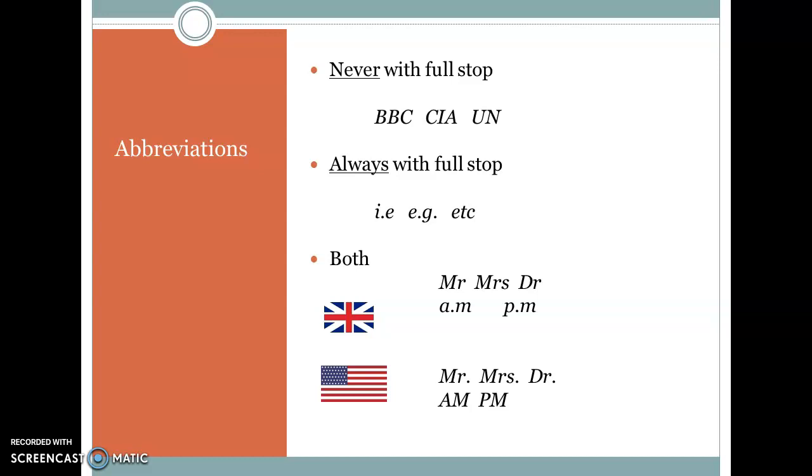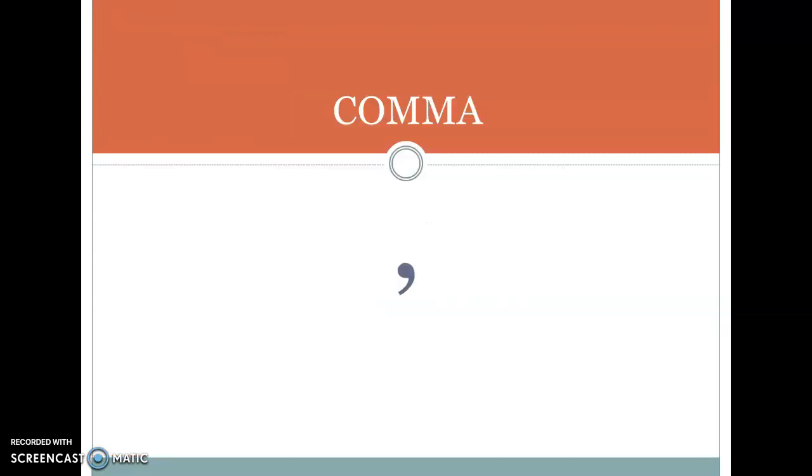Now with AM or PM, we do insert periods for a.m. and p.m. in British English, but not in North American English, and in these cases we capitalize the letters or not.